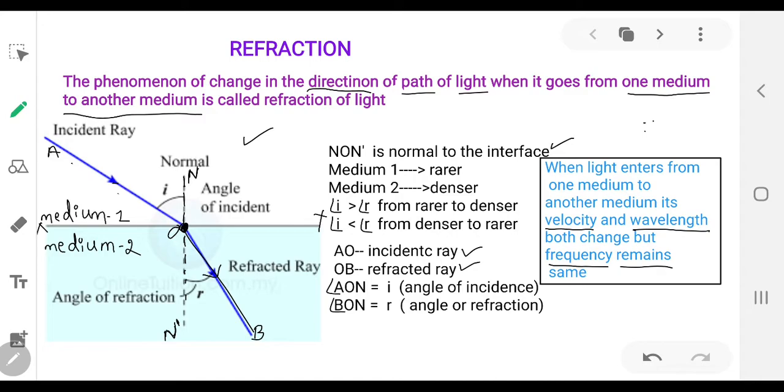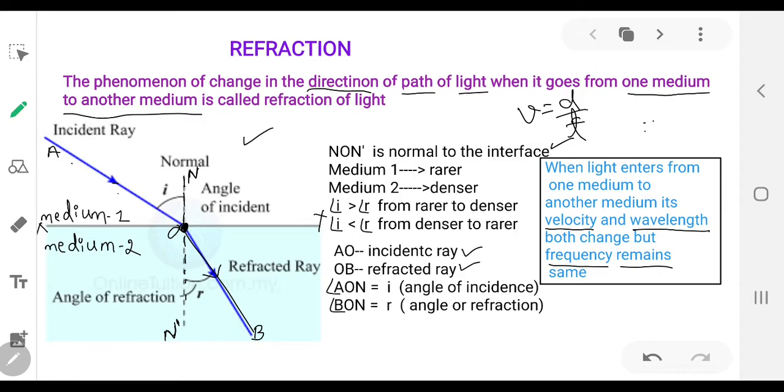All of a sudden, when he starts walking on sand, his walking speed decreases. Speed is nothing but distance per unit time. Speed is nothing but distance per time.